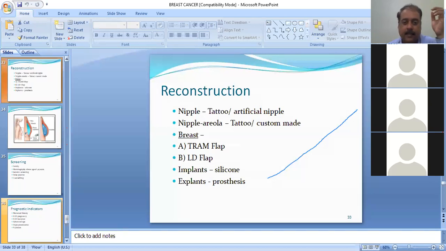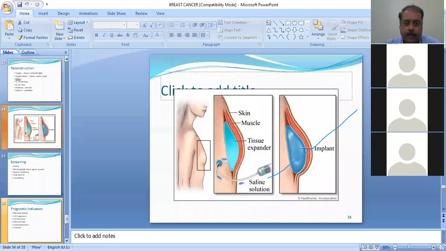And if it is the breast, then we have to do reconstruction using transverse abdominis flaps or latissimus dorsi flaps. And sometimes there is a need to use implants. However, now silicone implants are not advocated because there's a chance of developing malignancy. And sometimes one can use an expander or prosthesis, whose size you can increase or change as per the need.